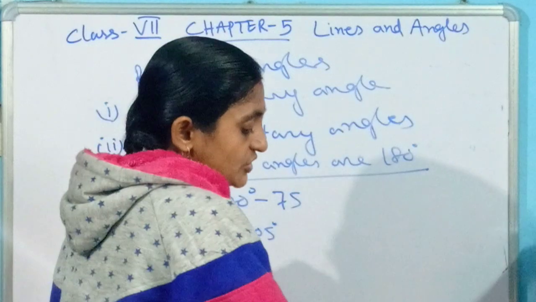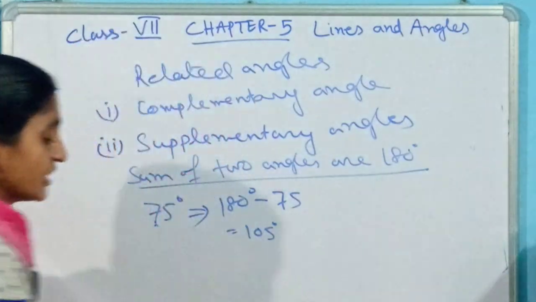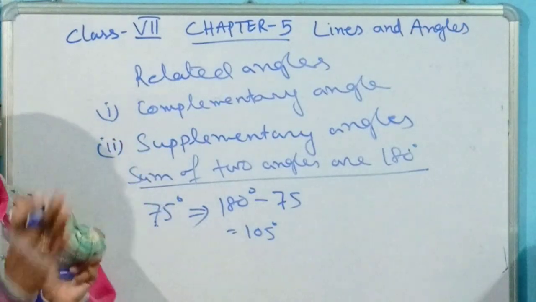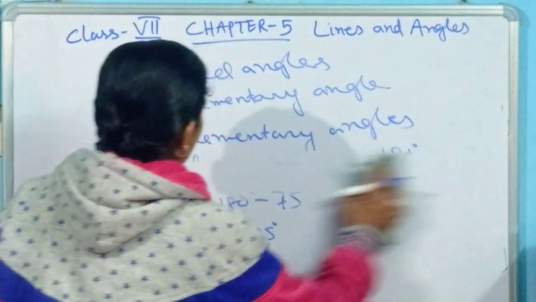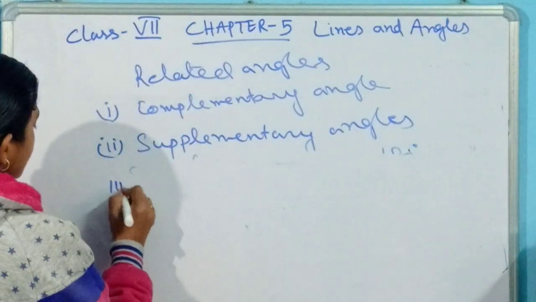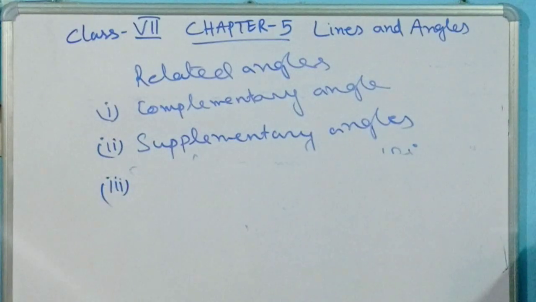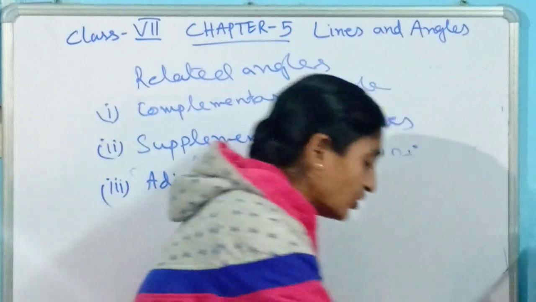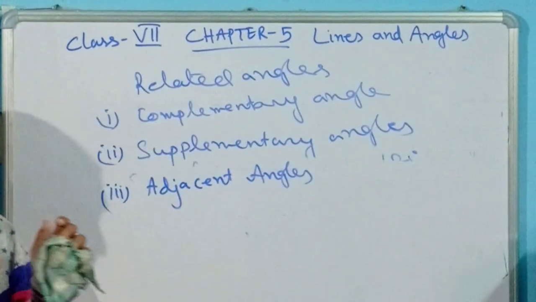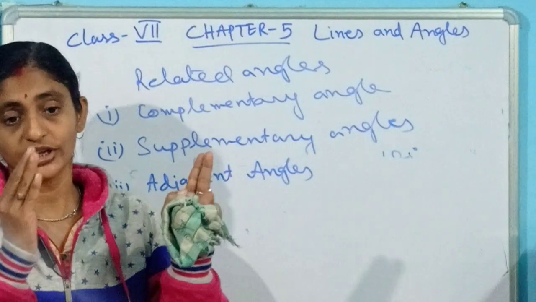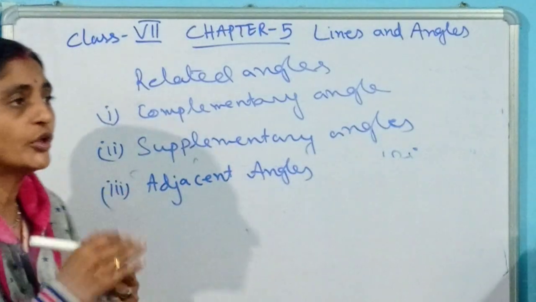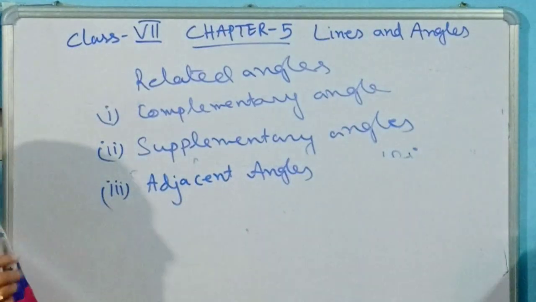Okay, let's come to the adjacent angles. What do you mean by adjacent angles? Adjacent means they are sharing something. They are staying side by side. In the case of adjacent angles, as I already told, they are positioned in a certain way that they share something and stay just nearby. So how can you say that two angles are adjacent? For that you have some conditions.